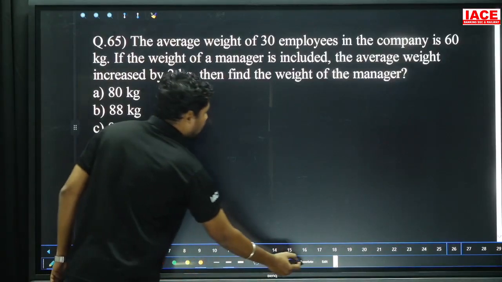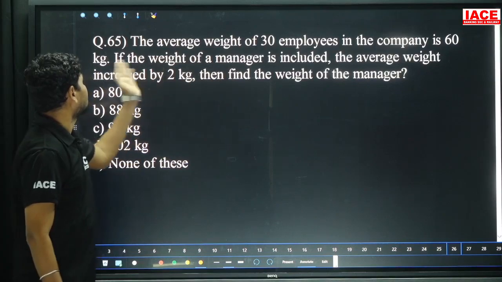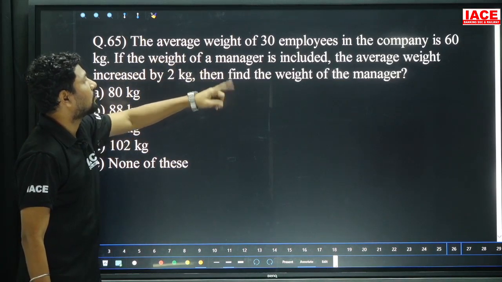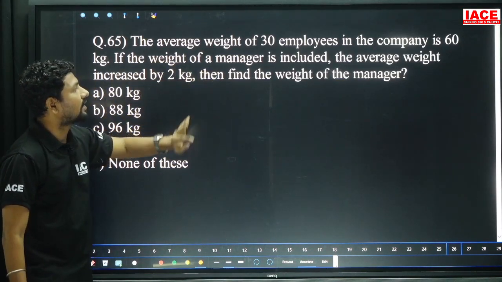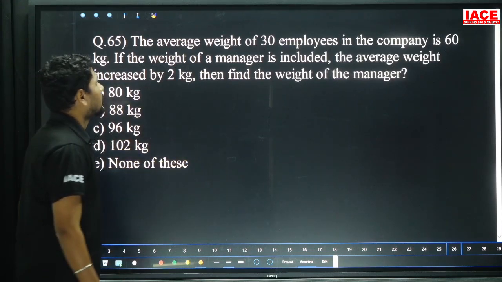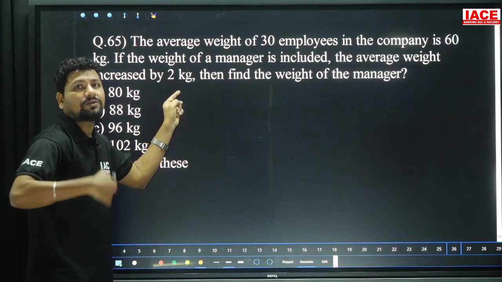Next, the average weight of the 30 employees in the company is 60 kgs. If the weight of the manager is included, the average weight increases by 2 kgs, then find the weight of the manager. Okay, then here each person is increased by 2 kgs.